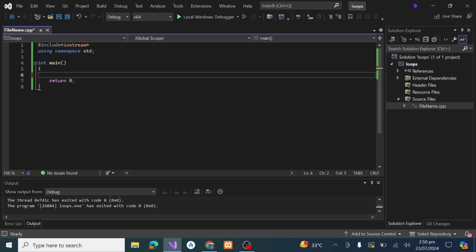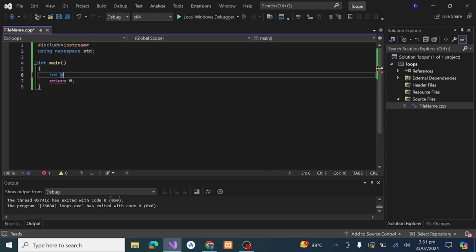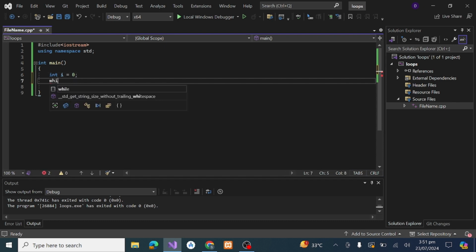In while loops, we do not initialize any variable in the while, and we do not increment or decrement there. We will do that in the body or globally. We will first initialize I equal to 0. First we write I equal to 0. Then we will write while. In while we will check the condition I is less than or equal to 5.